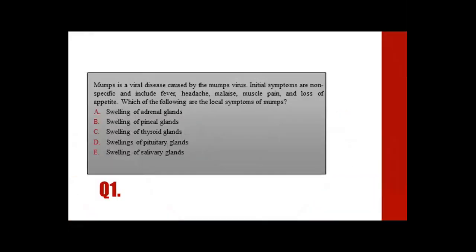MCQs 1. Mumps is a viral disease caused by mumps virus. Initial symptoms are non-specific and include fever, headache, malaise, muscle pain, and loss of appetite. Which of the following are the local symptoms of mumps? Alpha, swelling of adrenal glands; beta, swelling of pineal glands; C, swelling of thyroid gland; delta, swelling of pituitary gland; E, swelling of salivary gland.